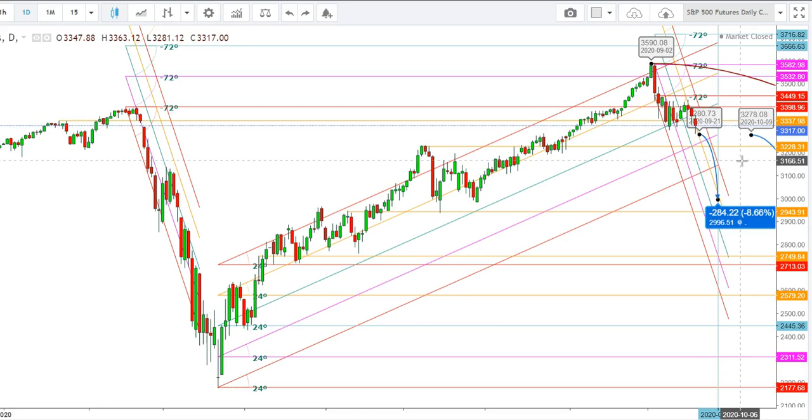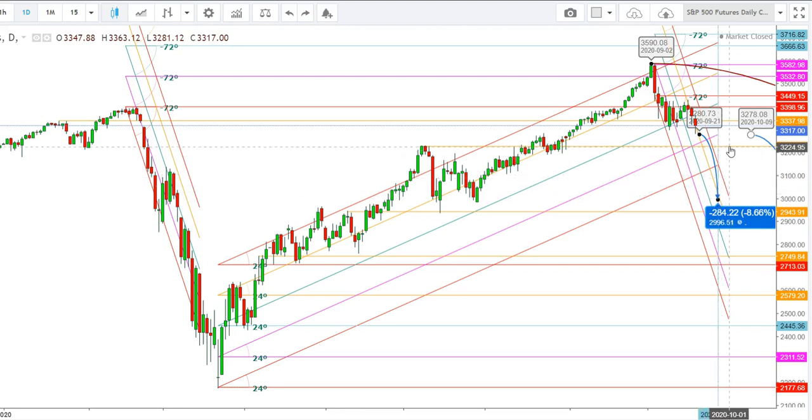So friends, here I would like to show you my expected move for the upcoming week for S&P 500 futures. So friends, I find that the S&P 500 futures can test the levels of 3007 up to September 29. So here I find that the S&P 500 futures may continue this downward voyage during the upcoming weeks. So friends, here I find that the S&P 500 futures may find some support at the levels of 2993 during this fall, from where we may expect a reversal from these levels, where the S&P 500 futures once again will witness strong resistance at the levels of 3228.